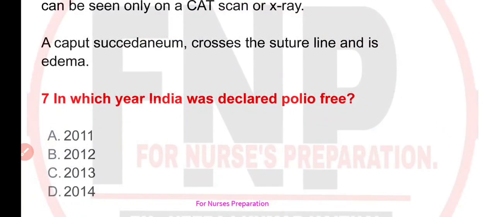Next question is, in which year India was declared polio free? Your options are A. 2011, B. 2012, C. 2013, or D. 2014.